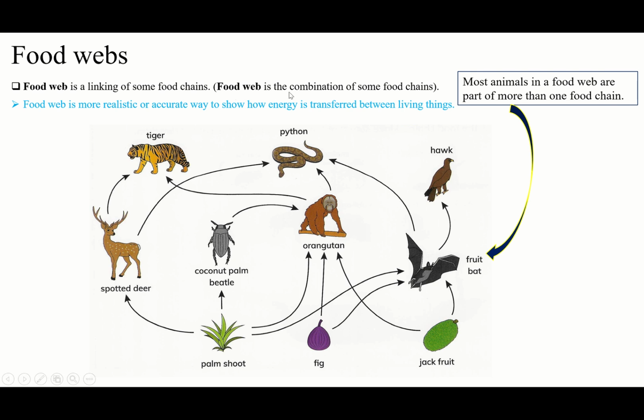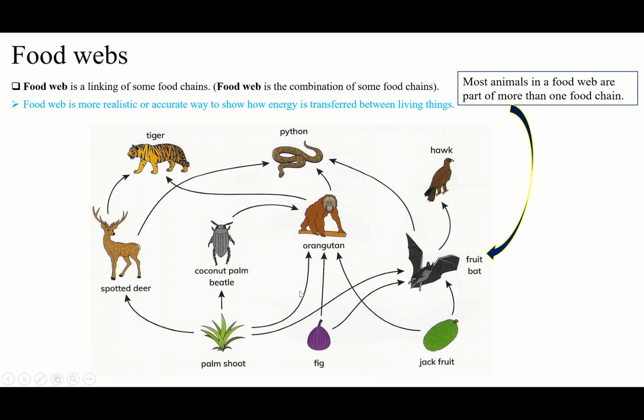That's why we said combination of food chains, linking food chains. We just link some food chains, 13 food chains, to make this food web. This is called food web. It's not a chain. Chain is only one. Like, for example, jackfruit to the fruit bat, then fruit bat to the hawk. Okay, so this is a chain, one line. From something to another to another to another. It means not multiple direction.